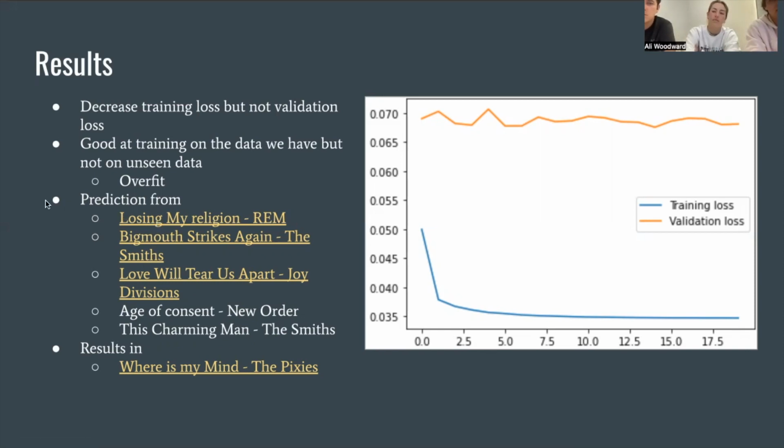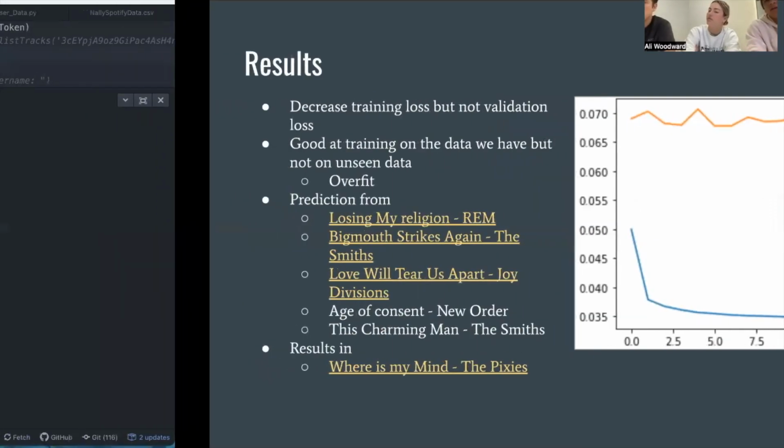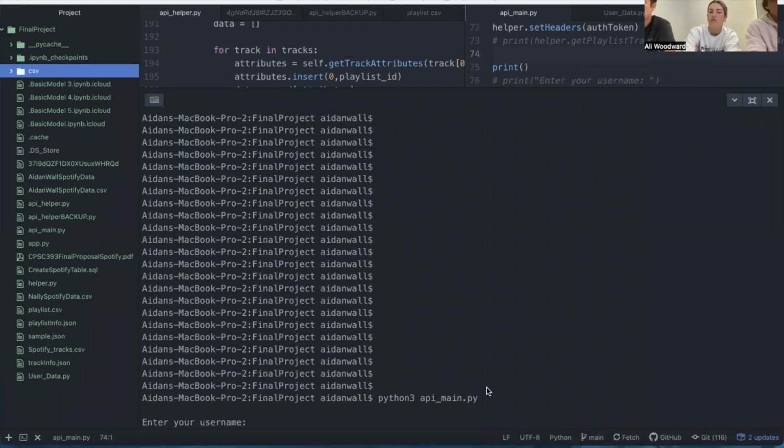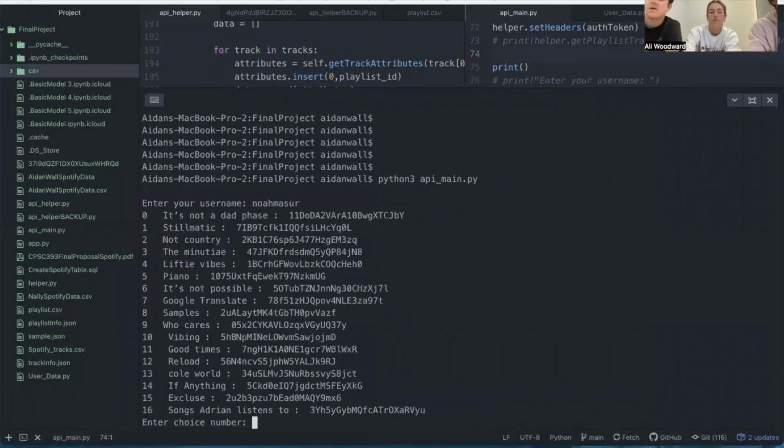Aiden, if you want to show the API stuff we did. Yeah, so for example, if Noah wanted to give his username, it would ping the API and look at all of his playlists.